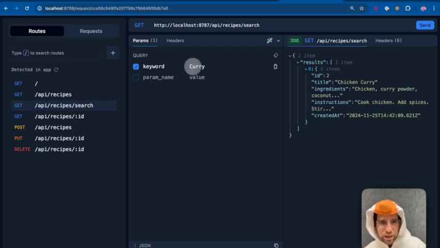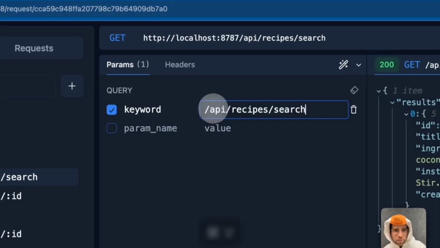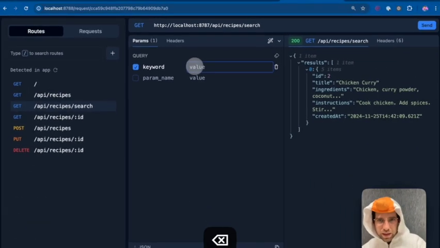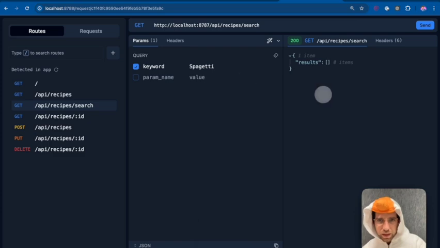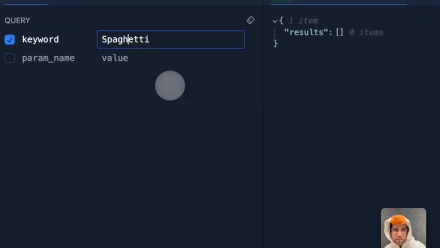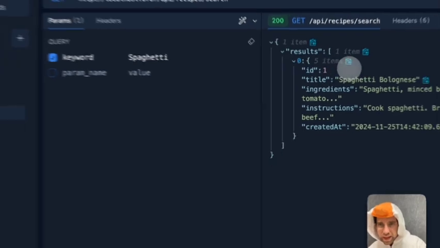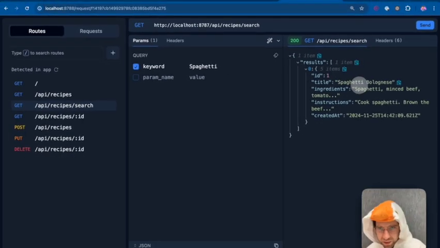That's a keyword. Now, do you remember I did want to search for bolognese? Spaghetti bolognese. Let's make sure that shows up. So, did I spell? No, I misspelled spaghetti. Okay, now spaghetti bolognese comes up. That's perfect.